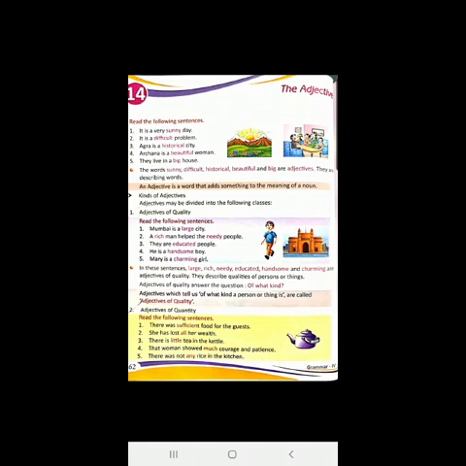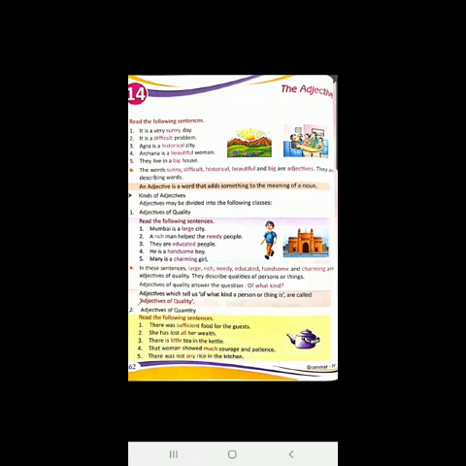These are telling the quality of a person or thing. They are describing more the nouns, right? The quality of it. So adjectives which tell us of what kind a person or thing is are called adjectives of quality.